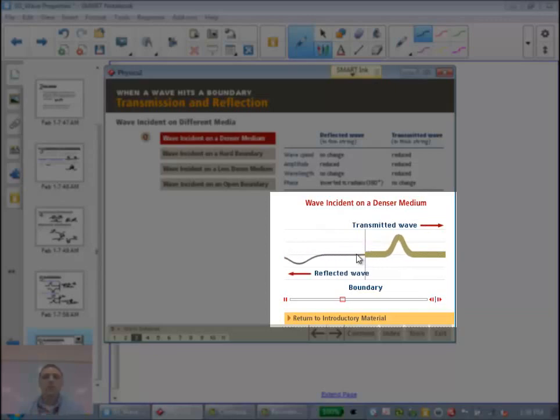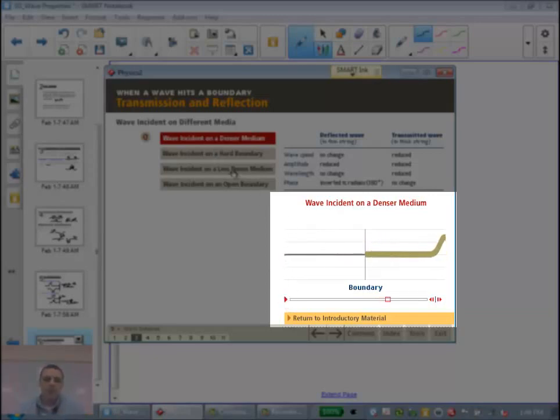So the amplitude is going to go down, the wave speed is going to go down, and the third thing is that some of the wave does not make it through. Some of the wave bounces back, and it bounces back on the opposite side that it came in on. You could think of this heavy object as acting kind of like a fixed end, but not completely a fixed end. That's why some goes through.